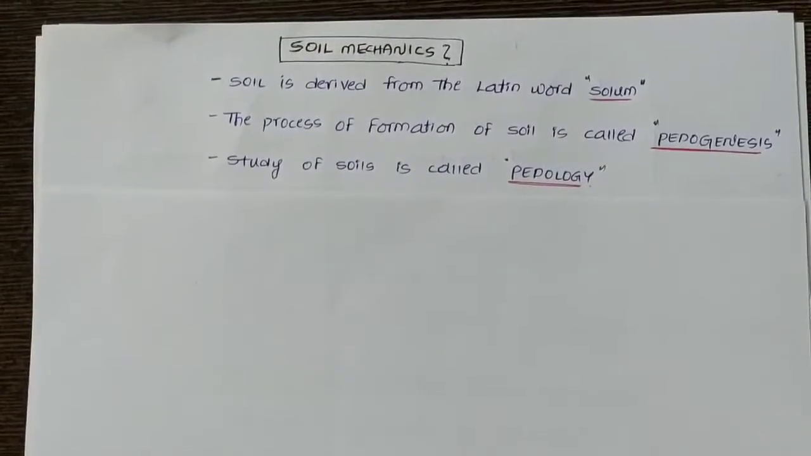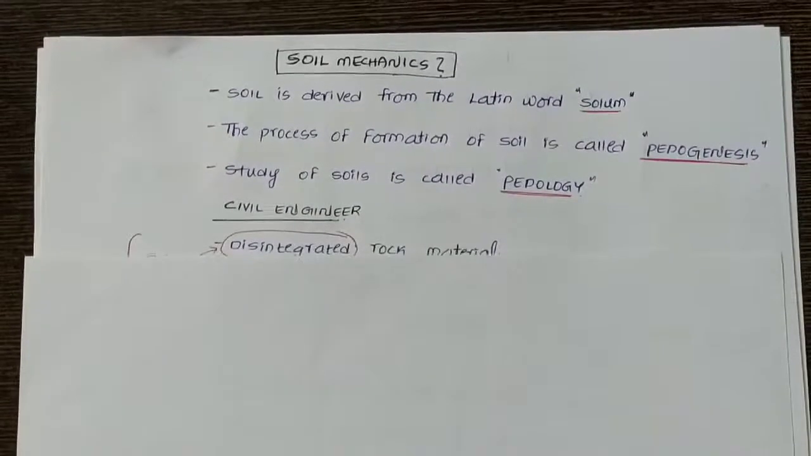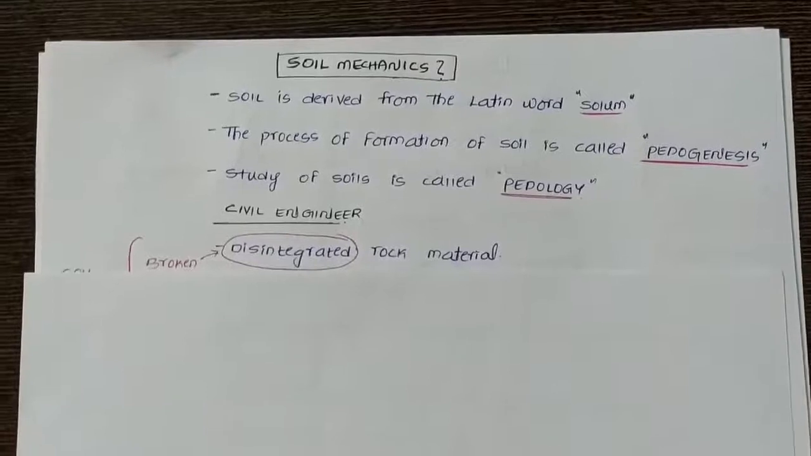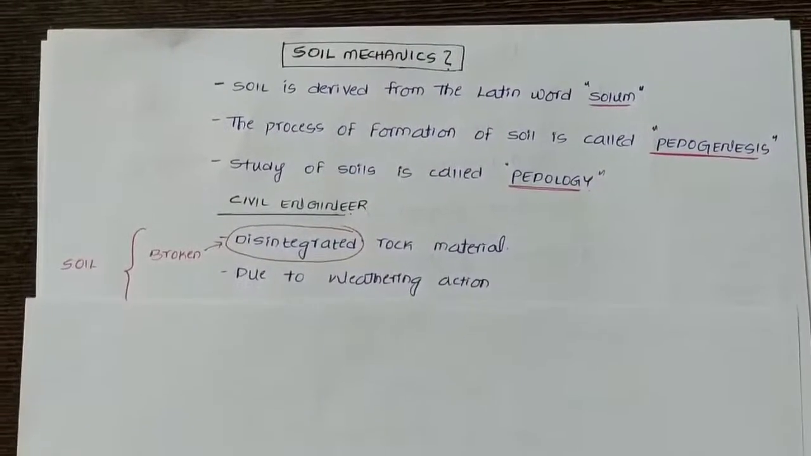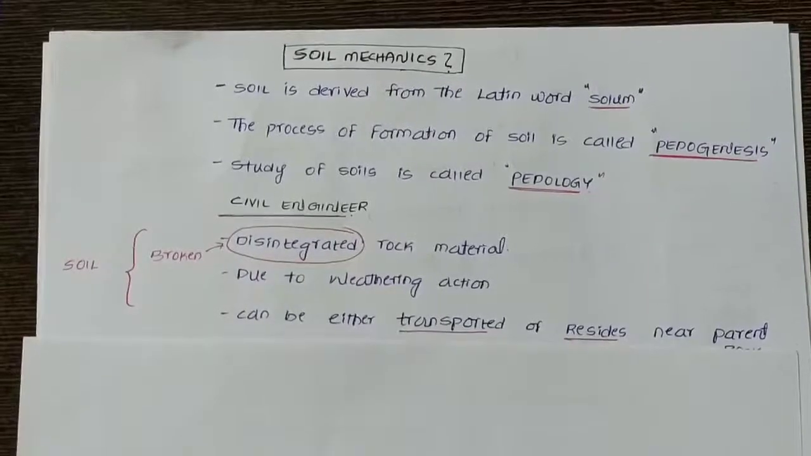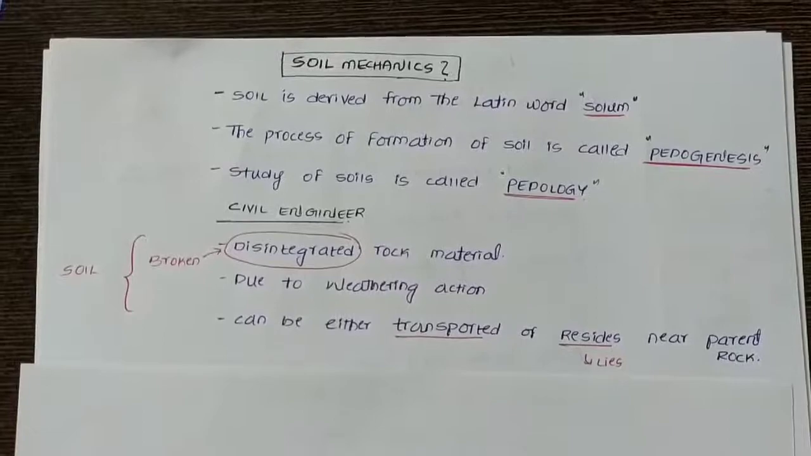As a civil engineer, the definition of the soil is: the soil is a disintegrated rock material due to the weathering action, which can be either transported or resides near the foot of the parent rock. Disintegrated is nothing but broken, and resides means lies.